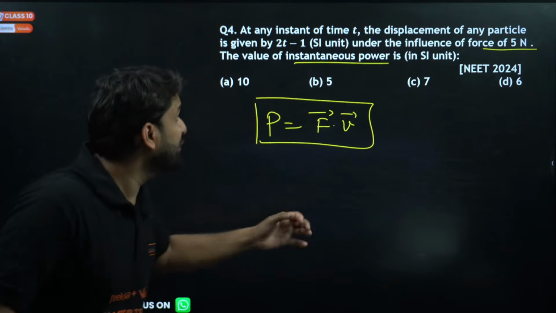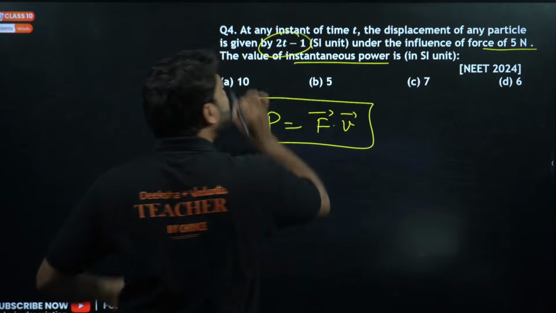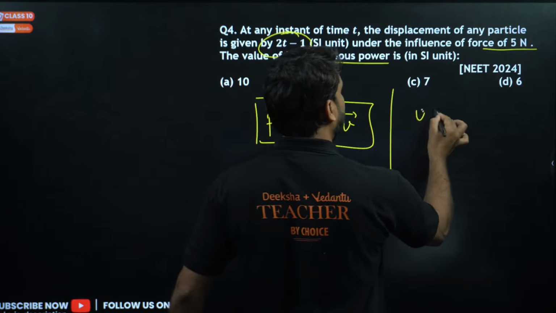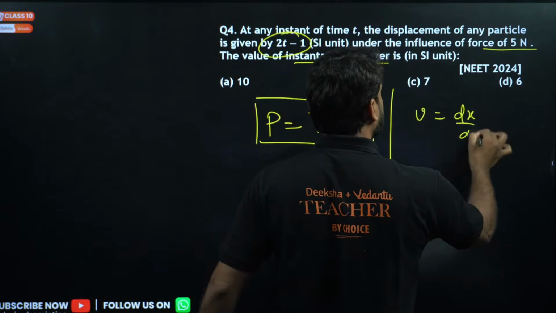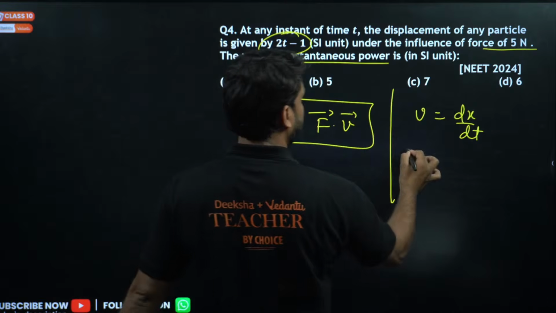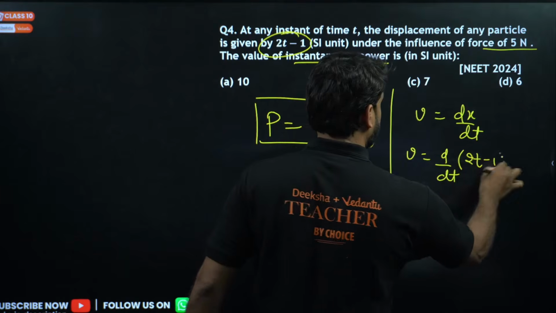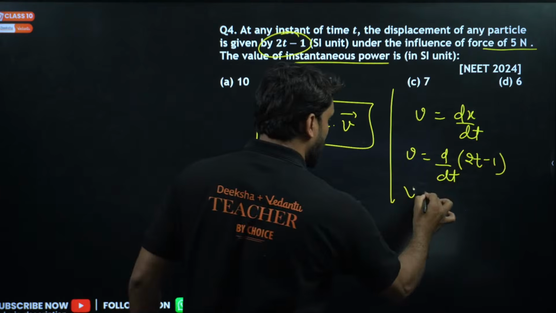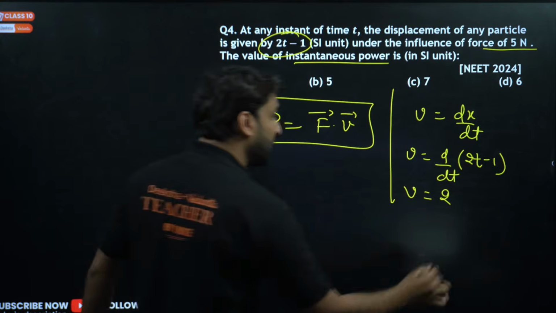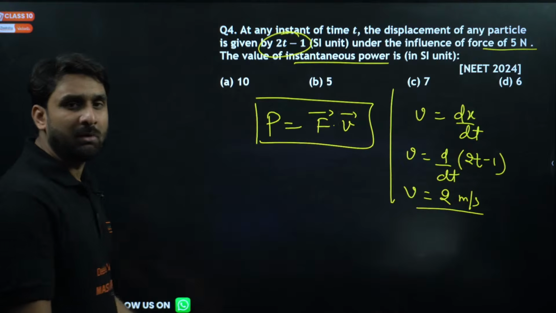Now you might be thinking, sir, velocity, where is velocity? Velocity is not given, but displacement is given. So if displacement is given, you can find velocity, which is equal to dx by dt. Simple. So differentiate this: v is equal to d by dt of the displacement, which is 2t minus 1. By differentiating, 2t gives 2 and the constant 1 differentiates to 0. So velocity we got here is 2 meter per second.